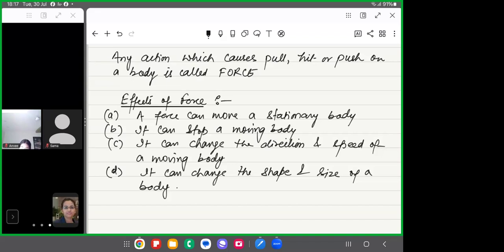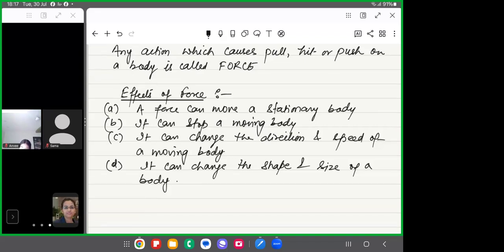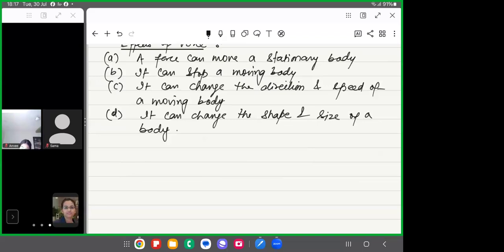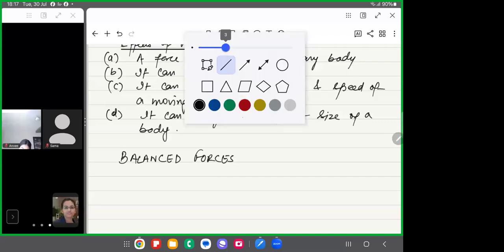Now, forces can be of two types. Force can be balanced and it can be unbalanced. Okay, so write down balanced forces.